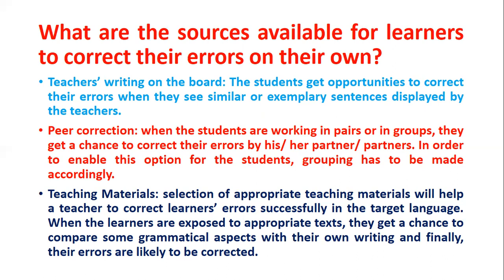Third, the third available source for learners to correct their own errors: teaching materials. Selection of appropriate teaching materials will help a teacher to correct learners' errors successfully in the target language.